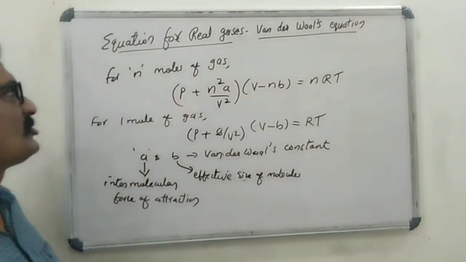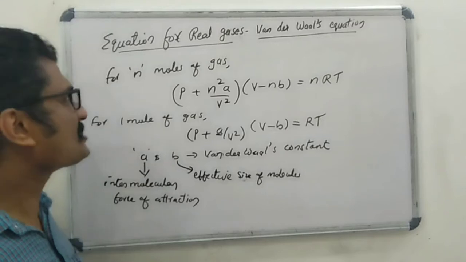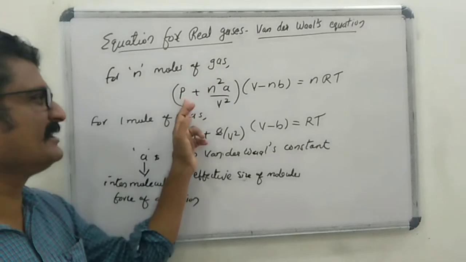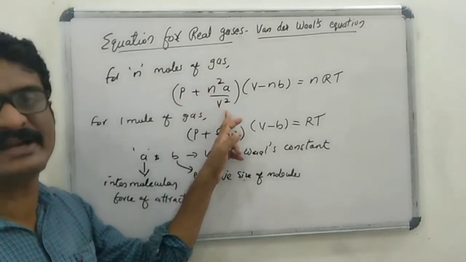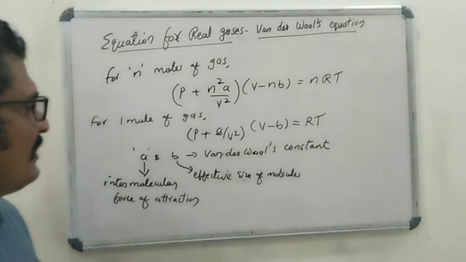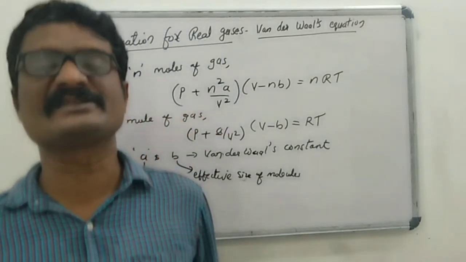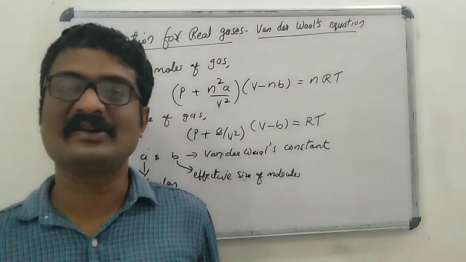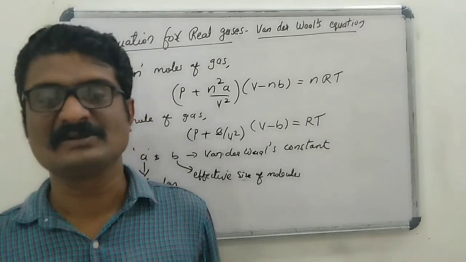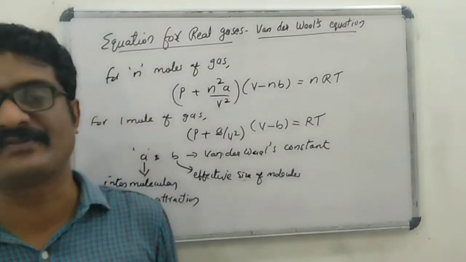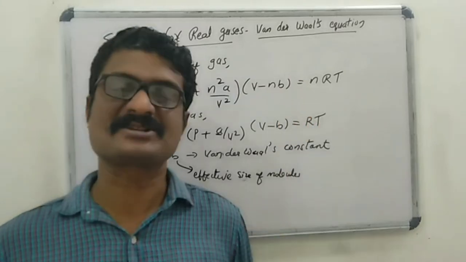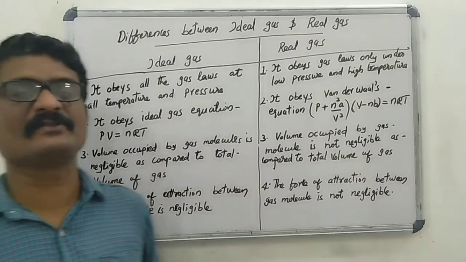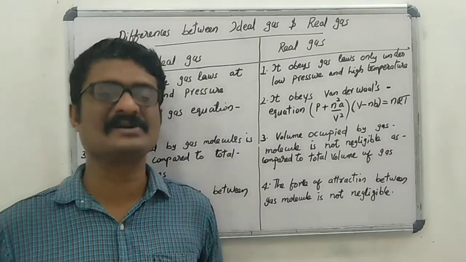The Van der Waals equation represents the equation for real gases. For n moles of gas, the equation is (P plus n squared a by V squared) into (V minus nb) equal to nRT, and here a and b are Van der Waals gas constants. The values of a and b depend on the nature of gas. a is a measure of the strength of intermolecular force of attraction, and b is the measure of the effective size of molecules. Then what are the main differences between ideal gas and real gas?